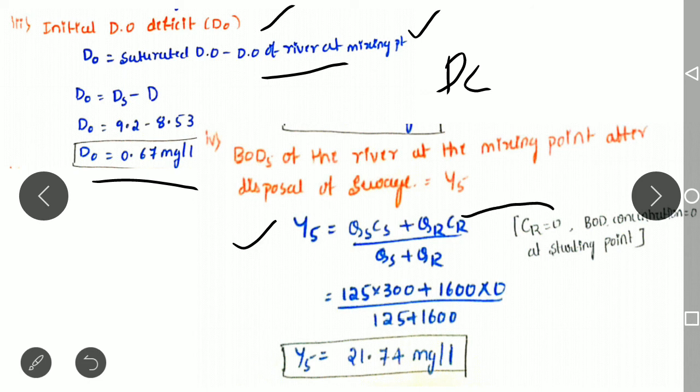So all the quantities are the same. The only difference is that the BOD concentration of the river is 0, and the BOD concentration of the sewage after 5 days, given in the problem, is 300 mg per liter. 125 is the quantity of the sewage discharged into the river, and 1600 is the quantity of the flow of the river here. By substituting these known quantities, we obtain the 5 days BOD of the mixture. So you have arrived at it using this equation.